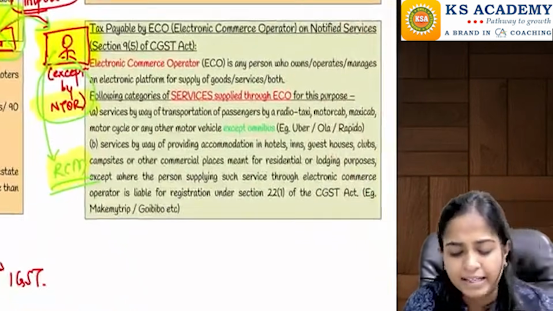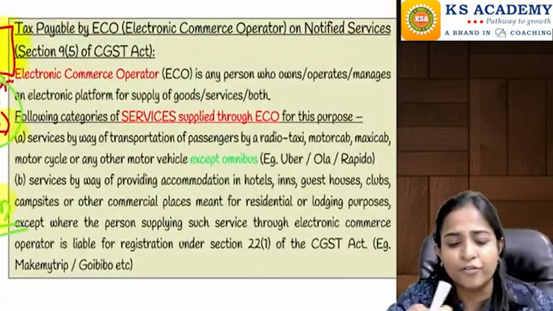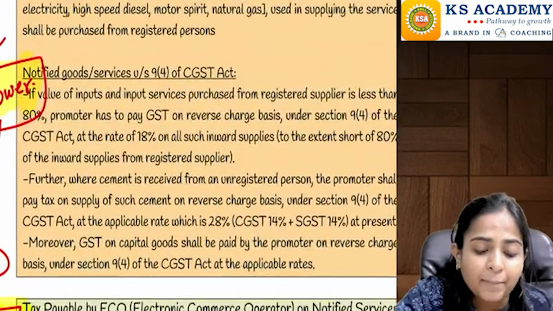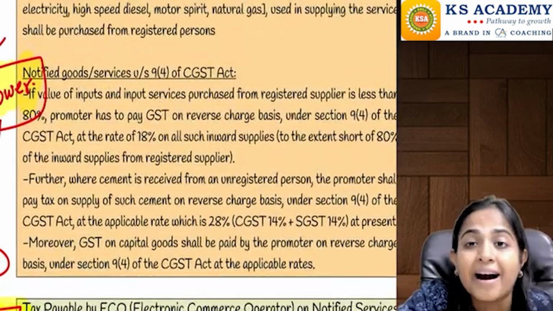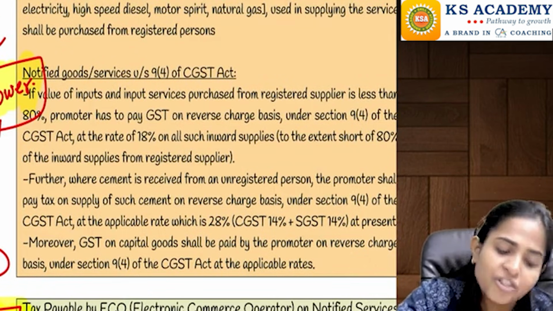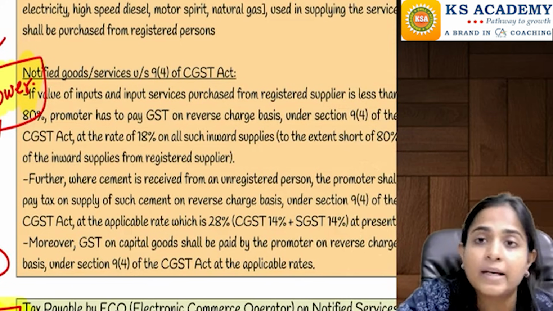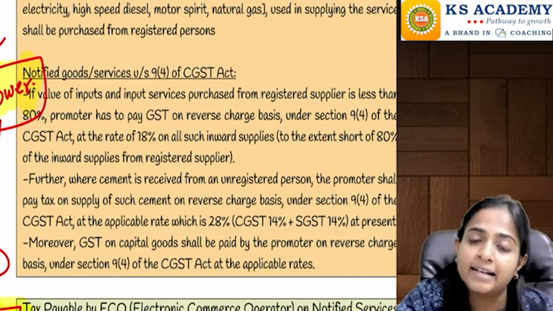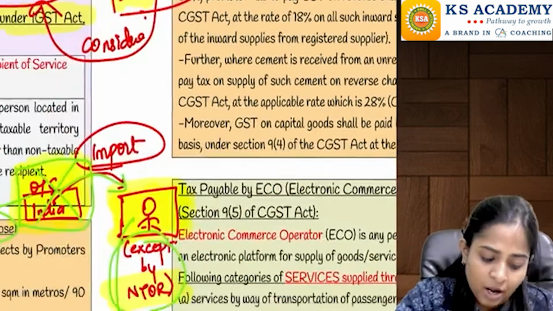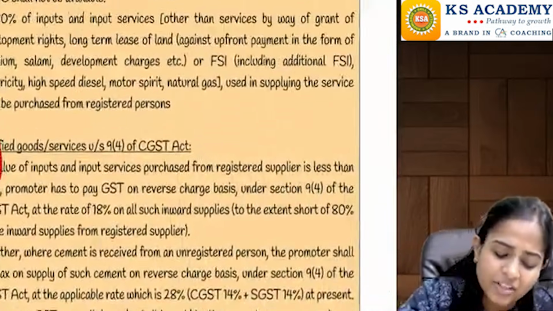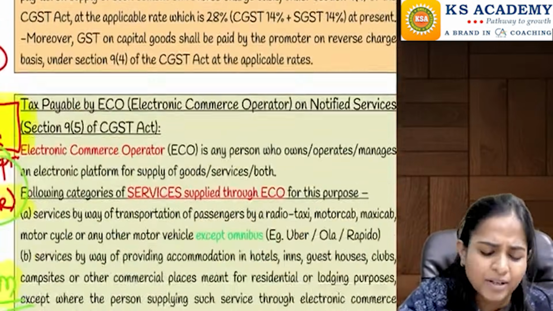That is applicable in case of a builder. I'll just give you an overview of the same: whenever a builder is purchasing goods from an unregistered person, in such cases the builder will be responsible to pay the taxes on those inputs and input services under reverse charge mechanism. On which goods he has to pay the taxes under reverse charge mechanism, and in which circumstance, you can simply read once.